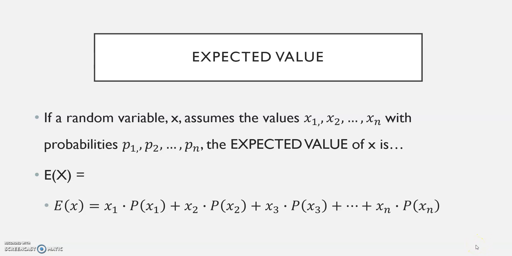It's the sum of the products of the values and the probabilities.